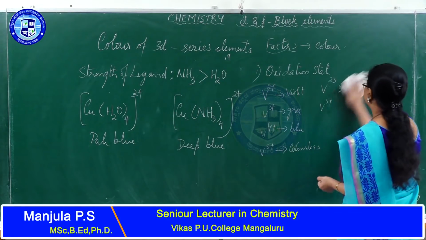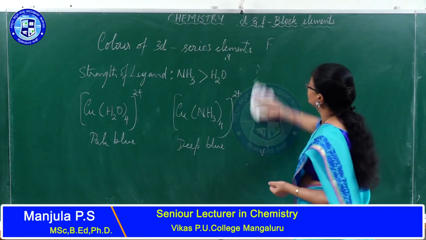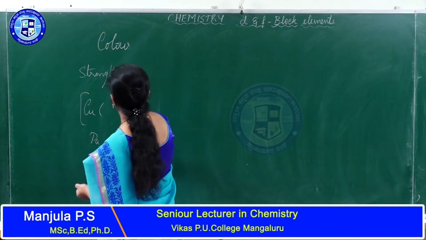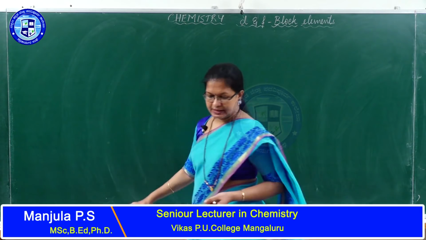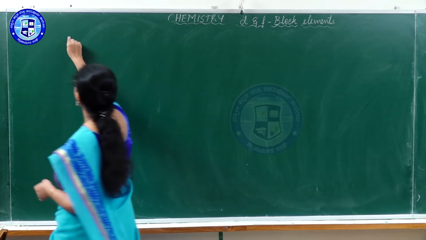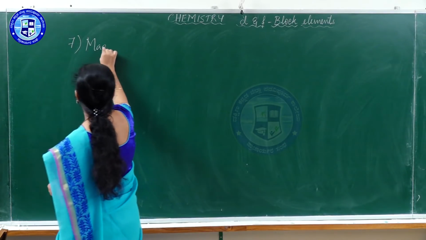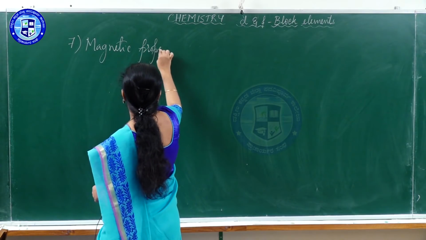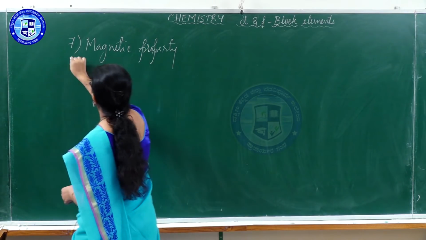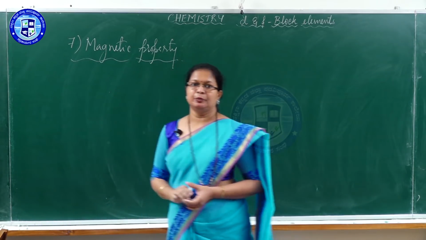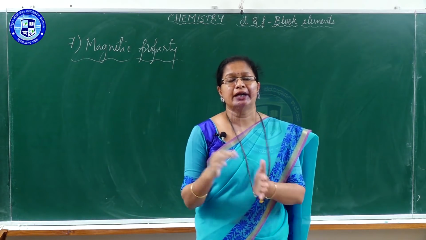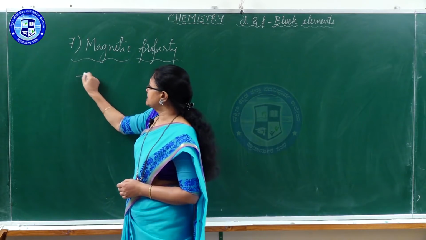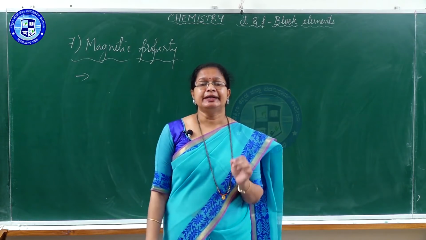The next property of d block elements, that is the seventh property: magnetic property. Magnetic property is again connected to the color. In what way, we will see. When we say magnetic property, there are different types of magnetic